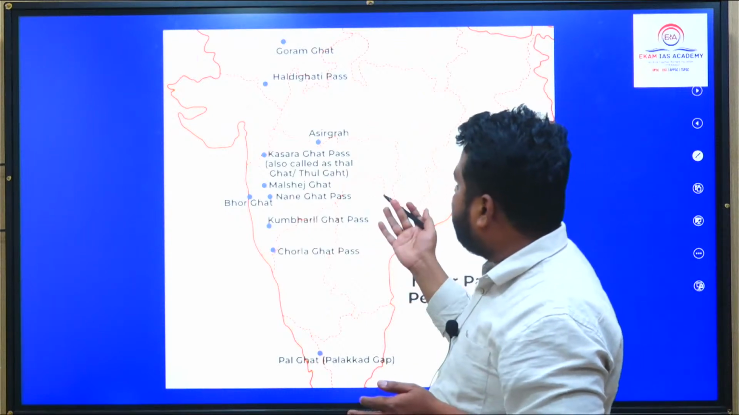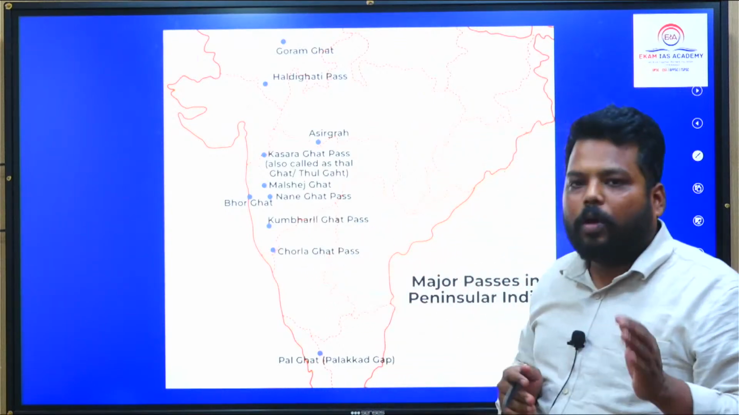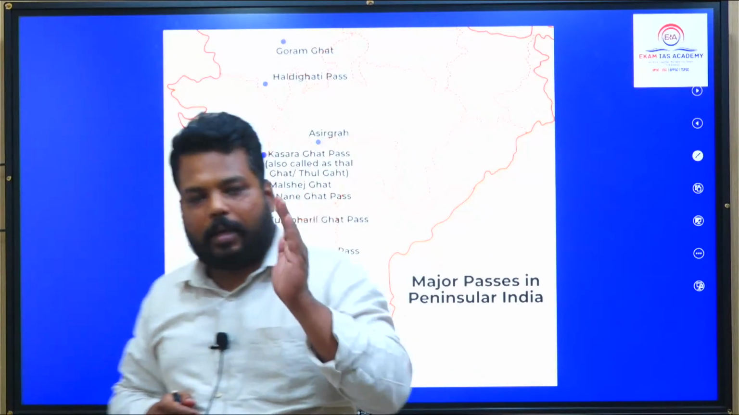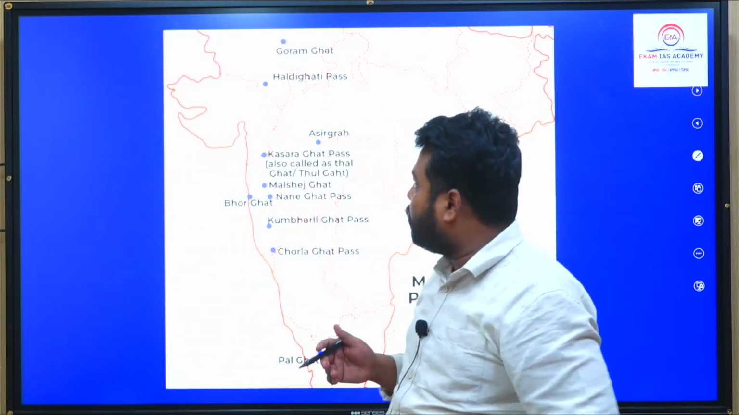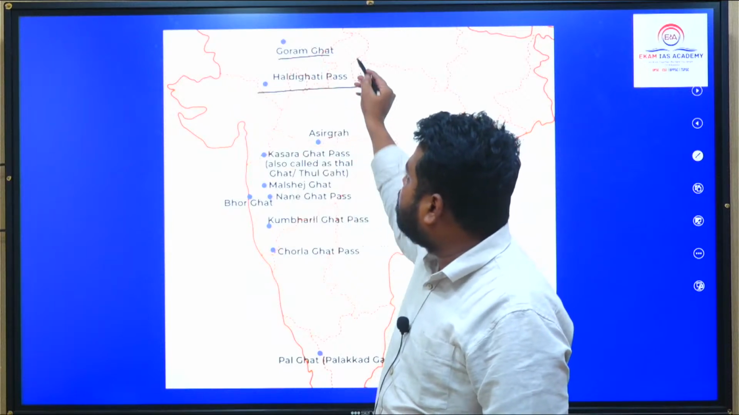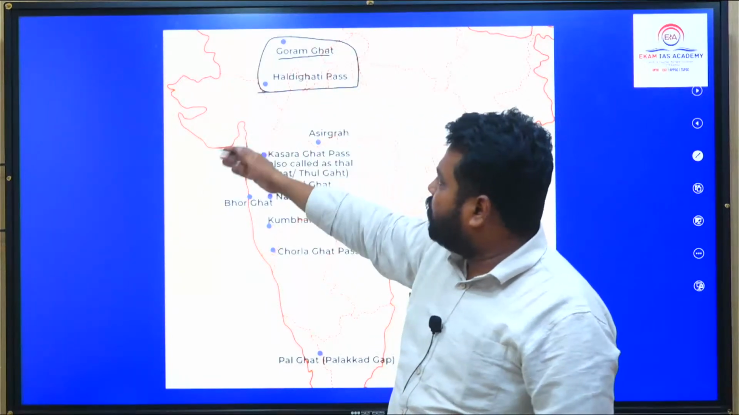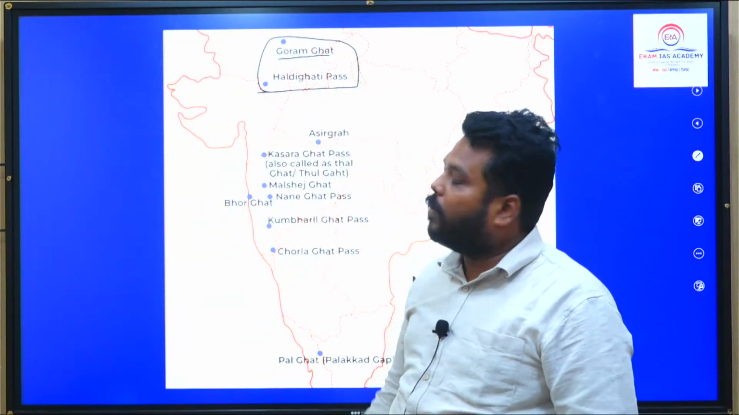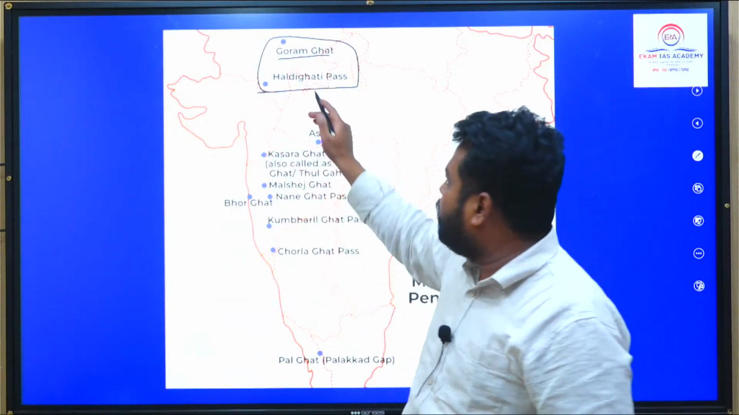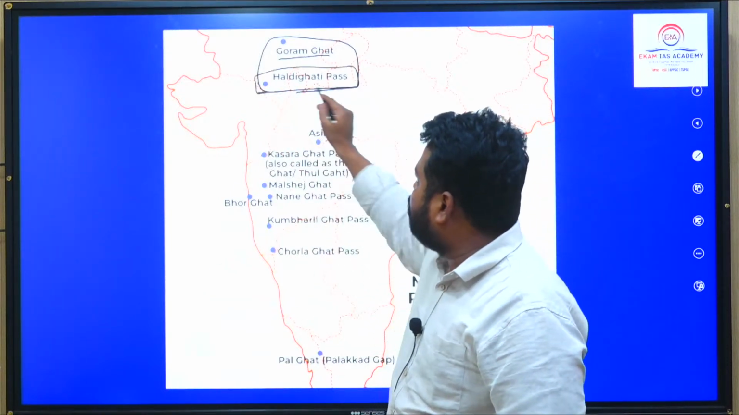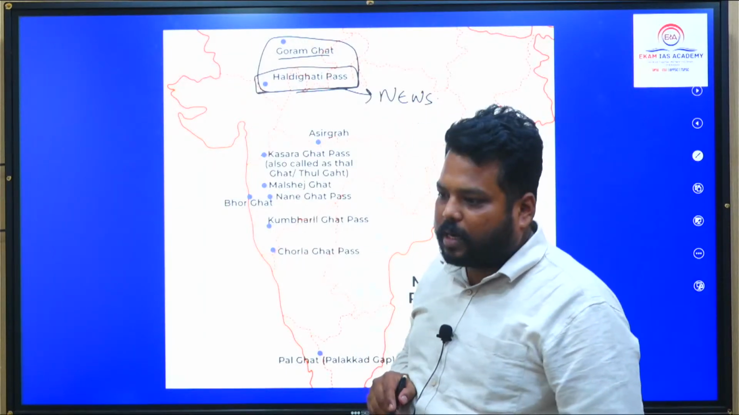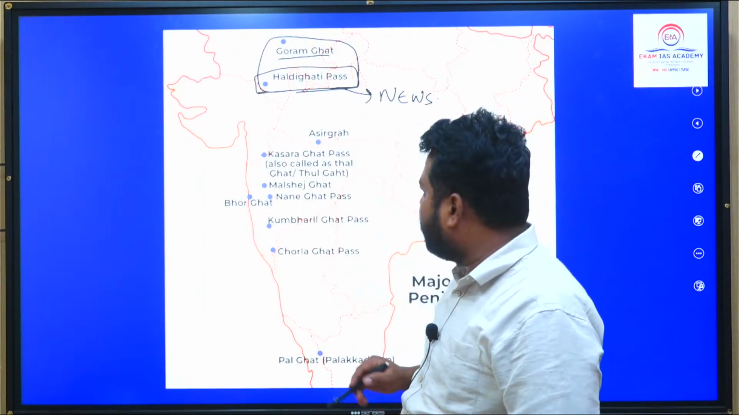And if you come to southern India, you also have passes along the Western Ghats, same like the passes which are present in Himachal Pradesh. If you see Goram Ghat and Haldighati pass, these are the two passes we take around the Aravalli route to enter into Gujarat. These are the passes which are in news. The Haldighati pass was in news. Haldighati pass is present in the Rajasthan region. This was in news. Make sure you remember it.